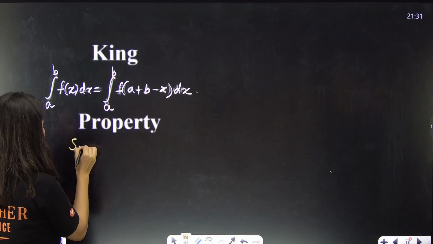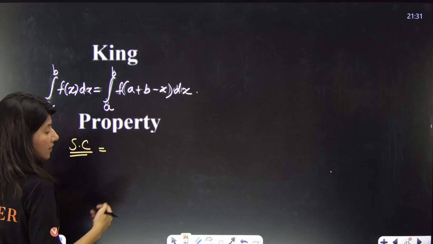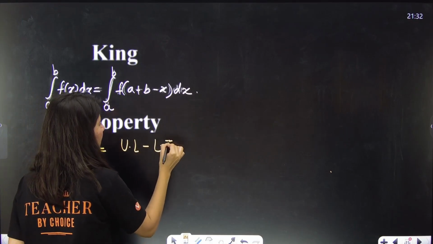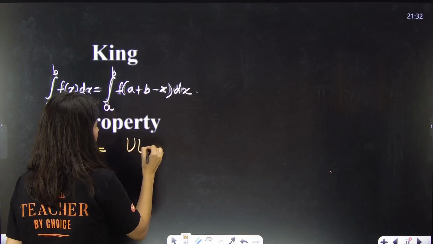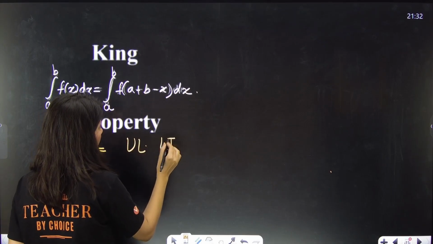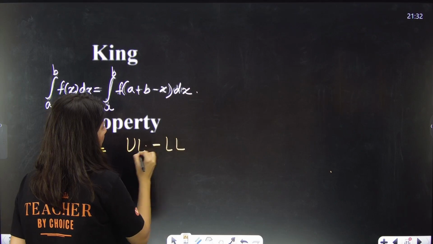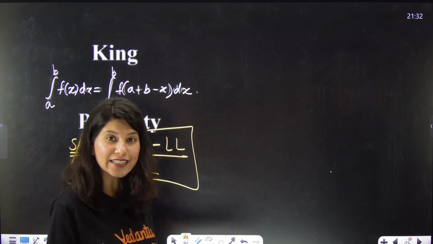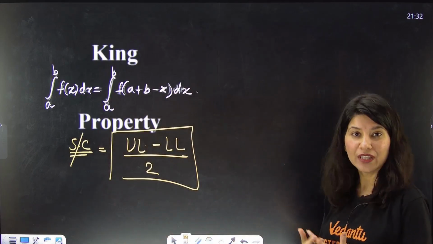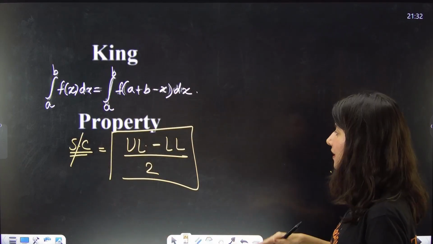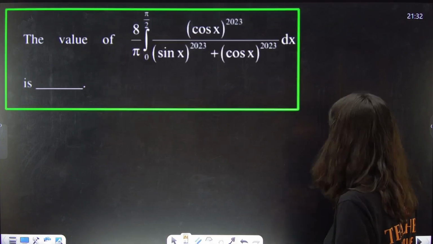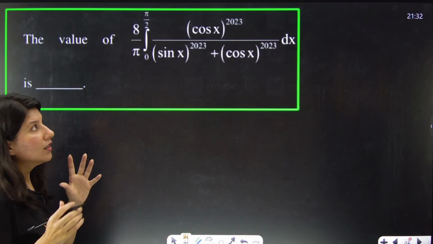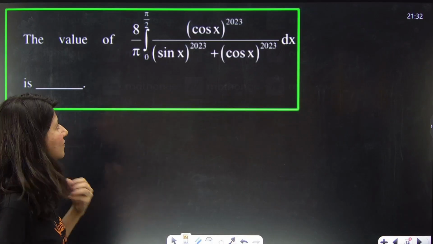That shortcut I have already taught you, which says that for pattern based questions, upper limit minus lower limit by 2 will be your final answer. This is the ninja technique. So frequently they ask in JEE main, upper limit minus lower limit by 2 you will get after applying King's property. So this is one such problem which I have done tons of times.